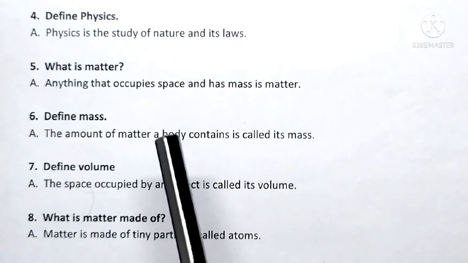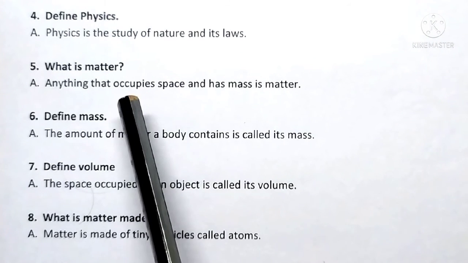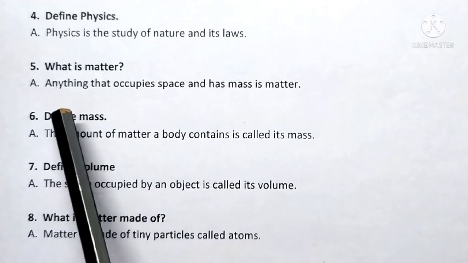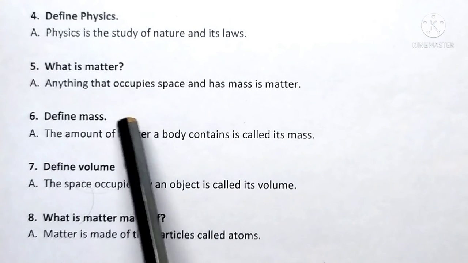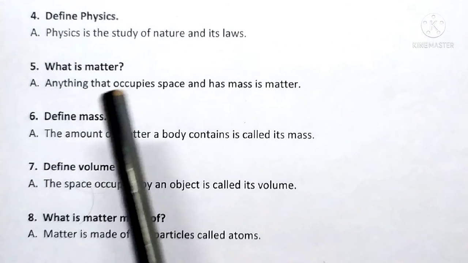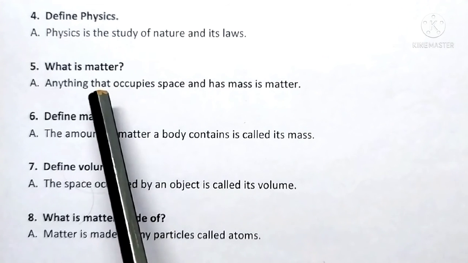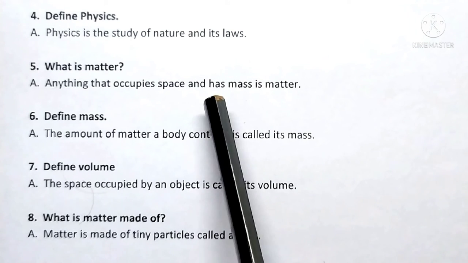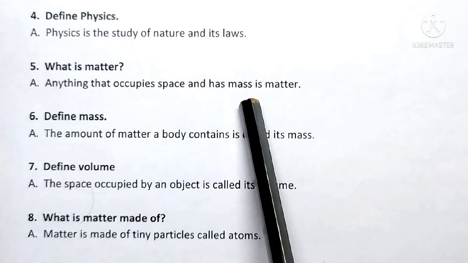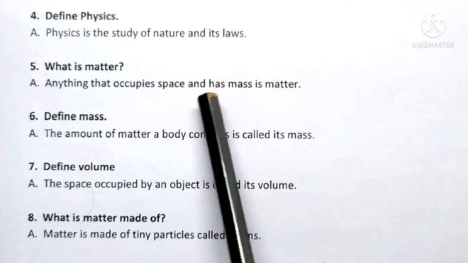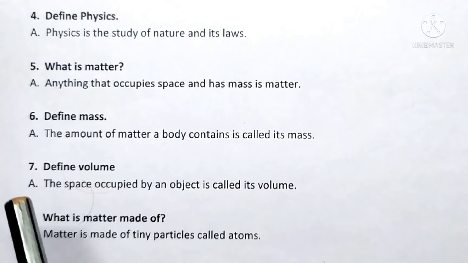For example, take the example of your textbook. When you place it on a table, it occupies some space. In the place where it is placed, we cannot place anything else. So, it occupies space and also it has got some mass. So, it is considered as matter.